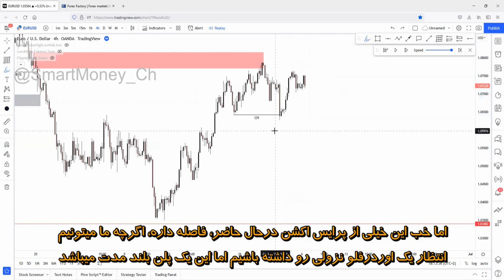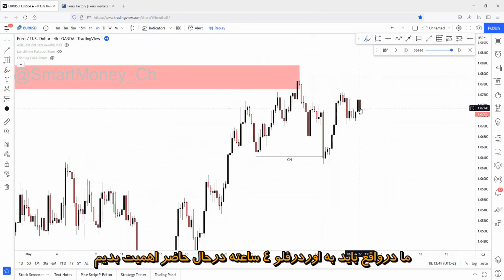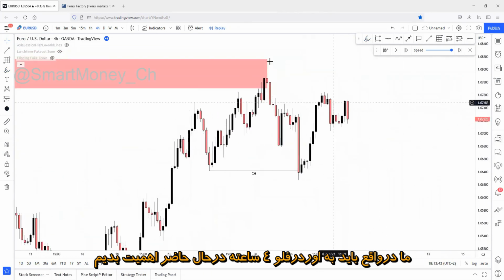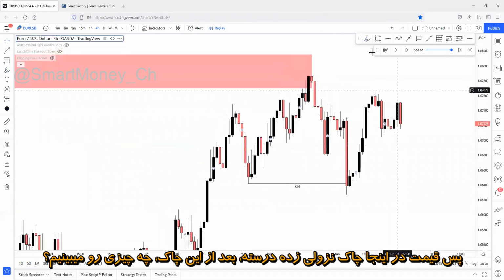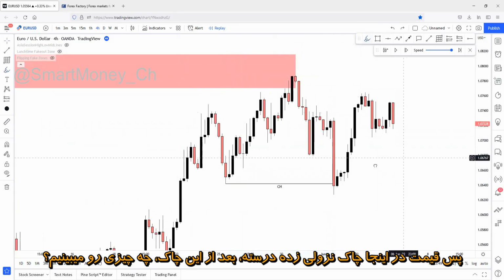But this is just a long-term plan. This is a really, really long-term plan. We have to care about the actual current 4-hour order flow, which will be analyzed now. So price has changed character here to the downside, right? What can we see after a change of character?